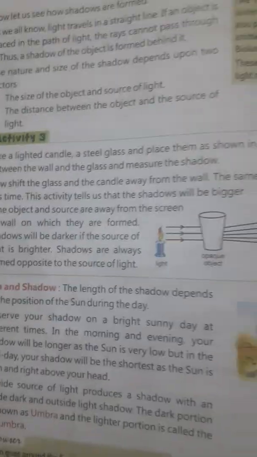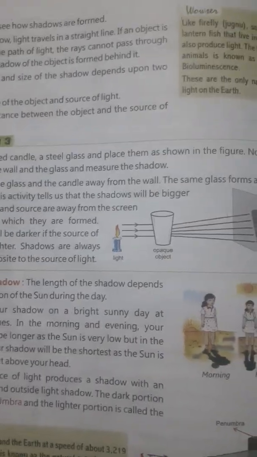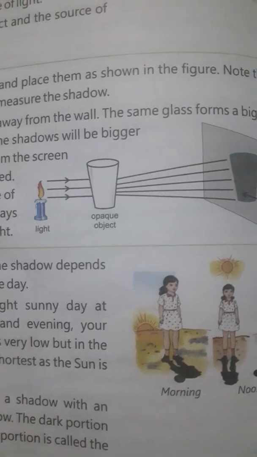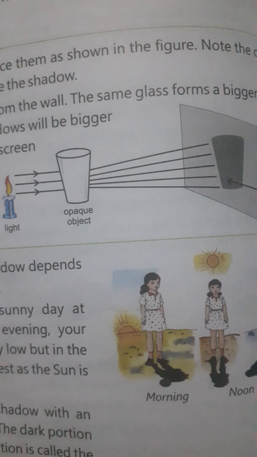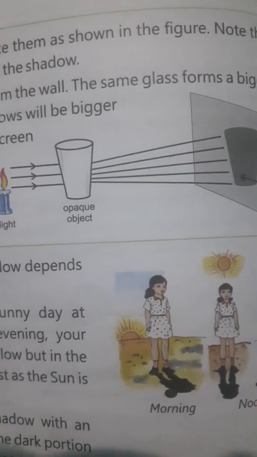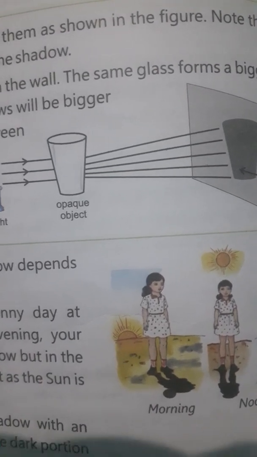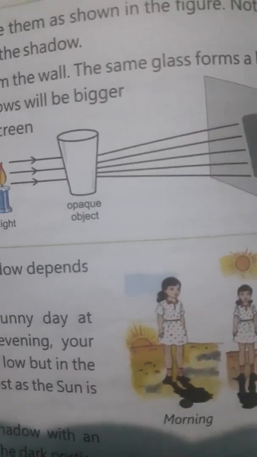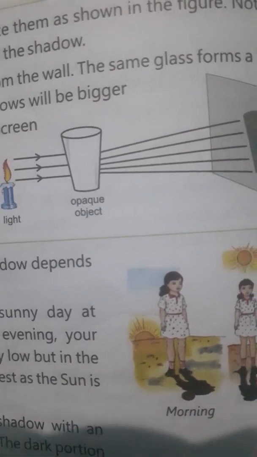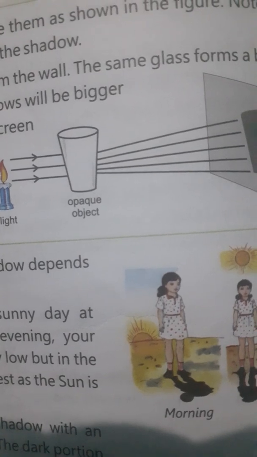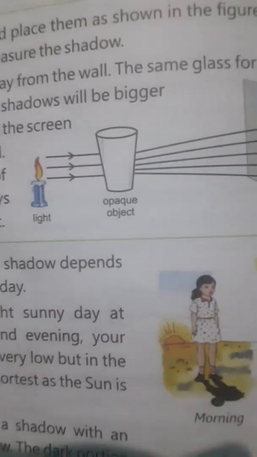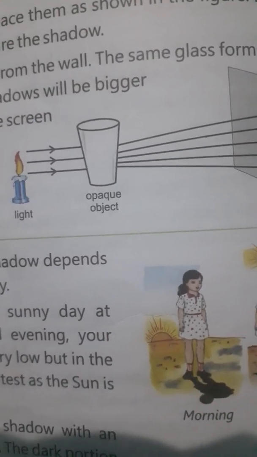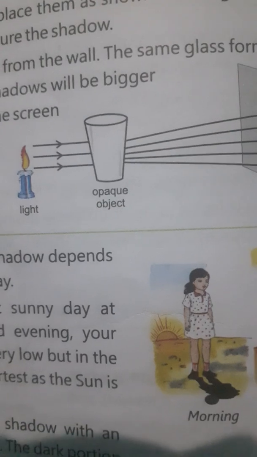So how the shadow is formed, you can see. Okay, now with this picture we will understand how it is formed. Means we have a source of light, and we know that light always travels in a straight line. Now if we place any opaque object, meaning light cannot pass through it, in the path of the light, so what happened?